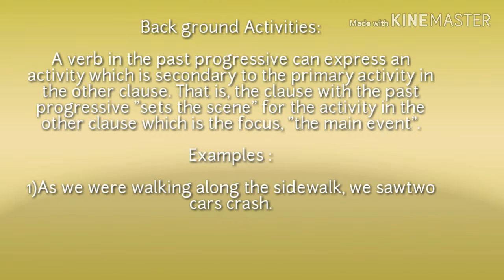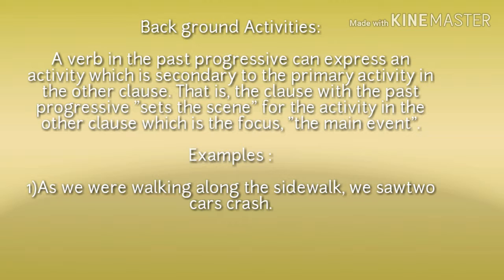Alright, this tense shows background activity. This expresses past progressive in the first clause, which is primary, and then shows the secondary activity in the second clause. The first clause of the past progressive sets the scene of an activity, and the second clause focuses on the main event. The second clause shows the main event.